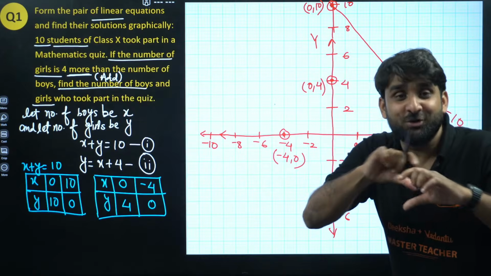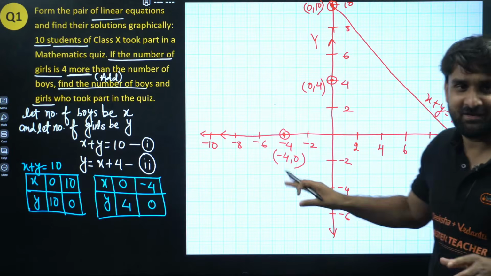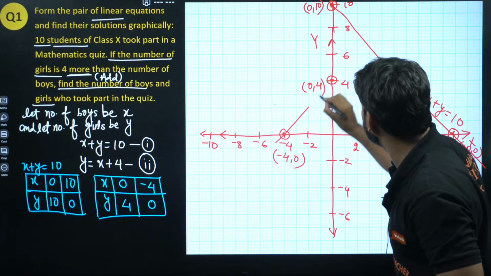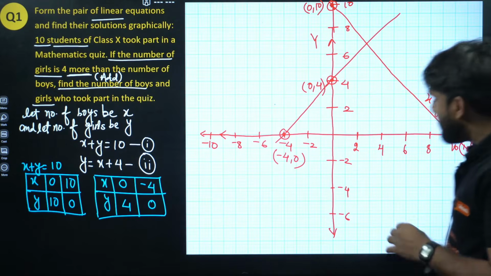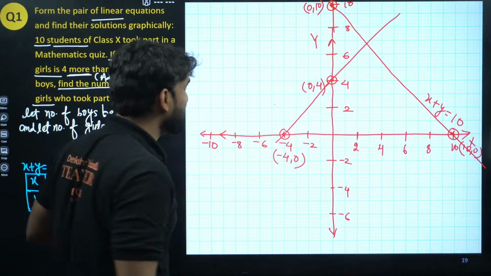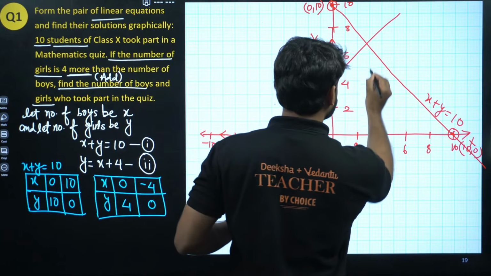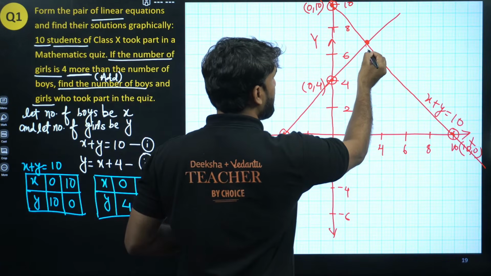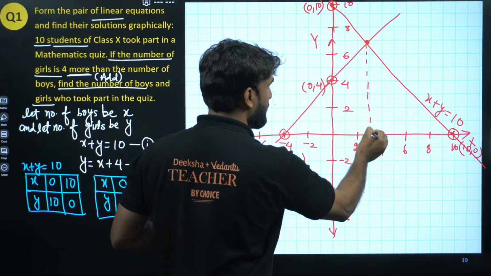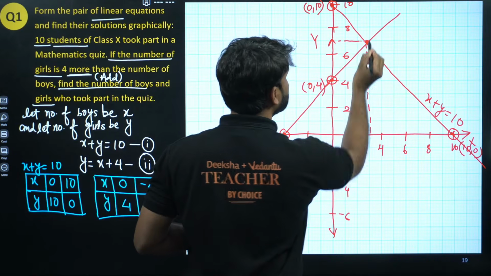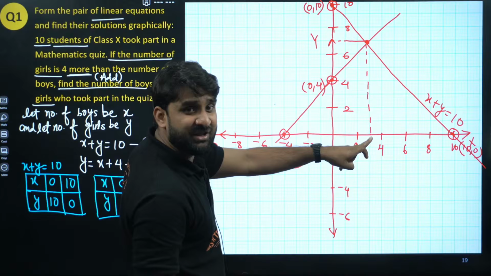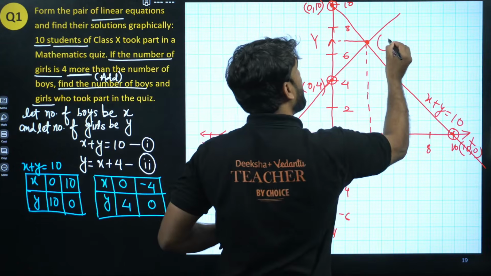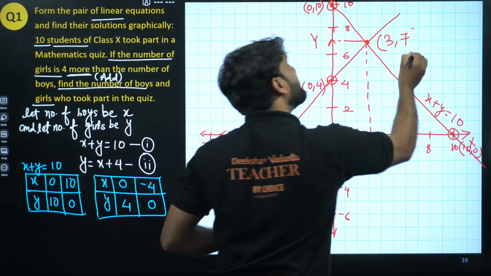Always make sure to use your scale on your paper, but I don't have a scale here right now, so the line might be a little tilted. Now, what is the intersection? Oh my God, can you see this is the intersection? The x-axis is 3 and the y-axis is between 6 and 8. So this will be 7. So the point is 3, 7.